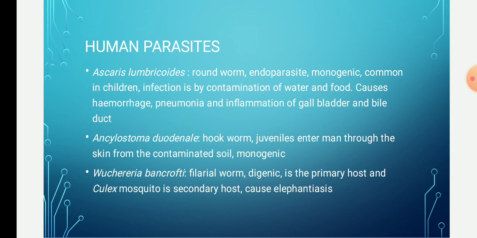It lives in the lymph nodes and the lymph vessels of man.